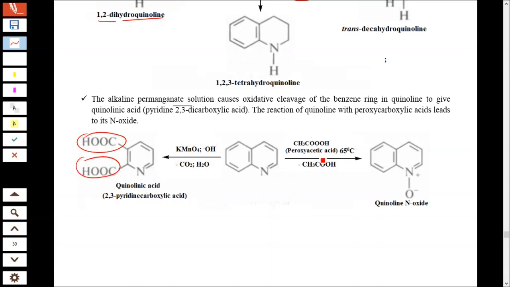With peroxyacetic acid, you will get N-oxide, quinoline N-oxide. You have already seen this one.